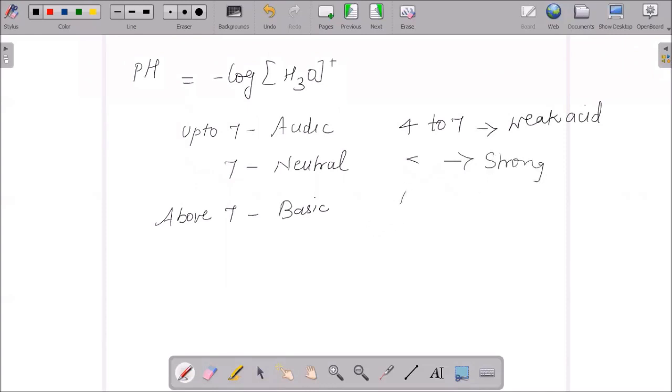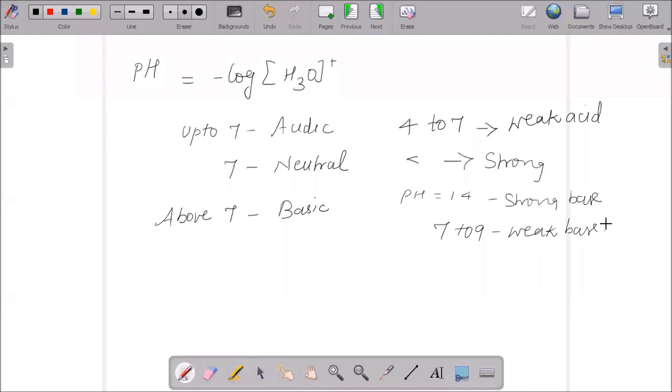If the pH value is equal to 14, it is a strong base. And if the value is 7 to 9, it is a weak base.